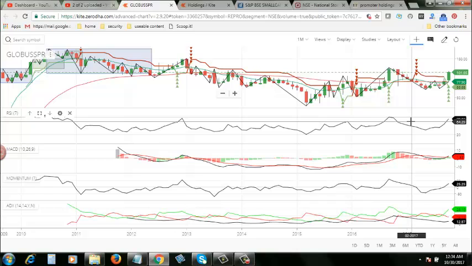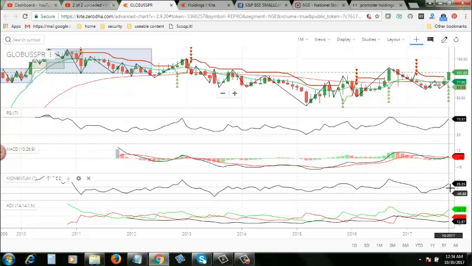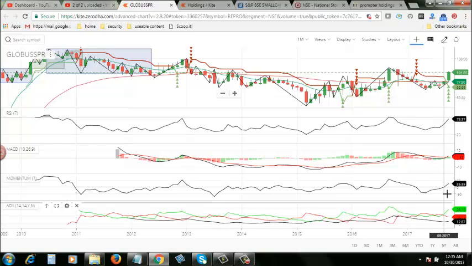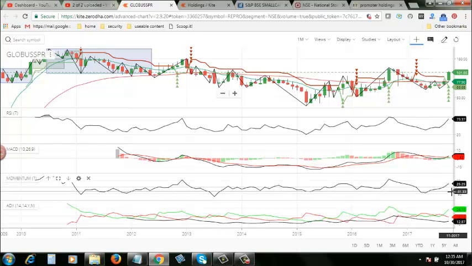The directional strength, the overall momentum of the stock, is very weak and it is going down. And though the momentum graph has crossed the zero baseline and is looking in the upward direction, I am pretty sure, because this one is lacking and this one is going down, that this one also comes down in the near future.